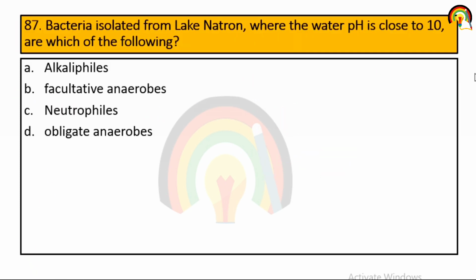Next one, bacteria isolated from Lake Natron where the water pH is close to 10 are which of the following? So it is alkaliphile, or basic, because close to 10 is mainly basic or alkaline, so it is alkaliphile.